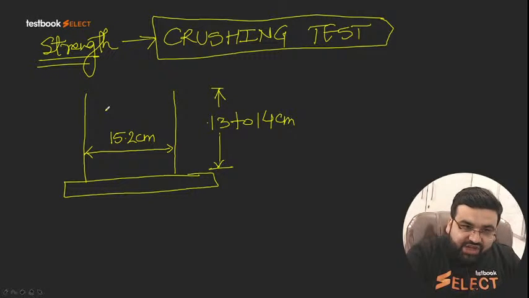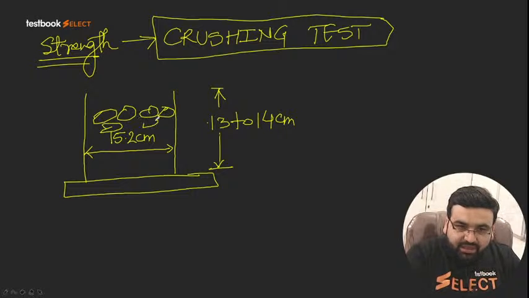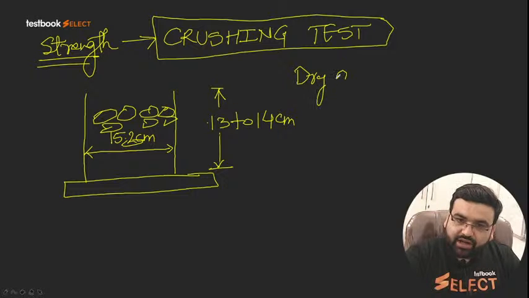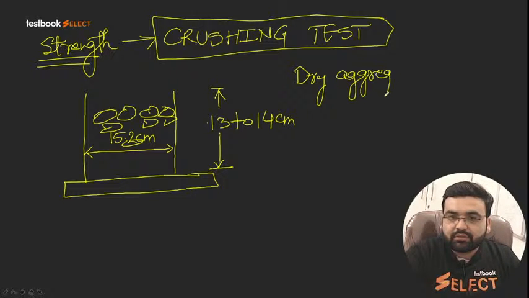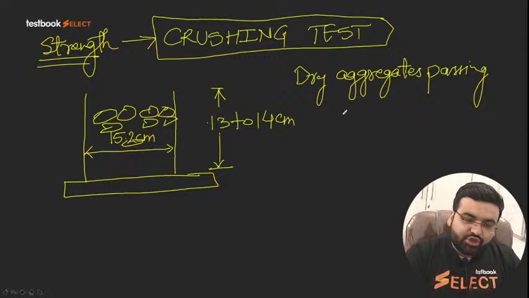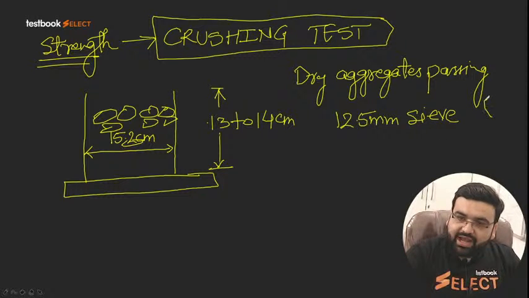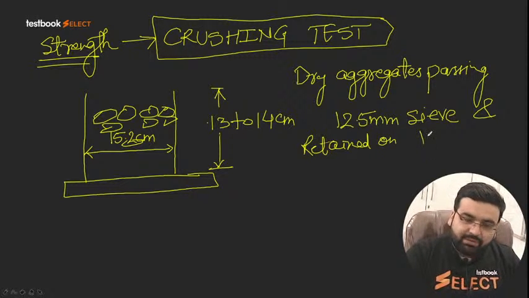So the aggregates which have to be filled here in this specimen should be dry aggregates passing 12.5 mm sieve and retained on 10 mm sieve.